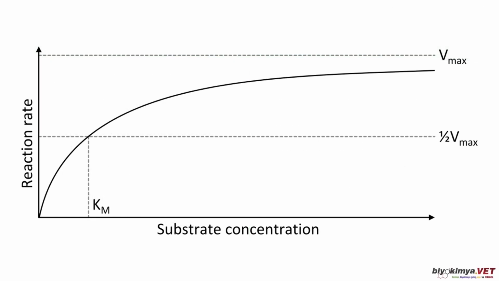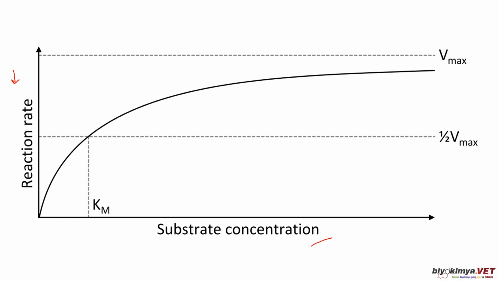Enzymes are biological catalysts for accelerating a given reaction. To understand the relationship between reaction rate and substrate concentration, a model often referred to as Michaelis-Menten kinetics is used. This relationship can be explained as follows. Look at here, we have the graphic showing the relationship between the substrate concentration on the x-axis, and on the y-axis you see the reaction rate.